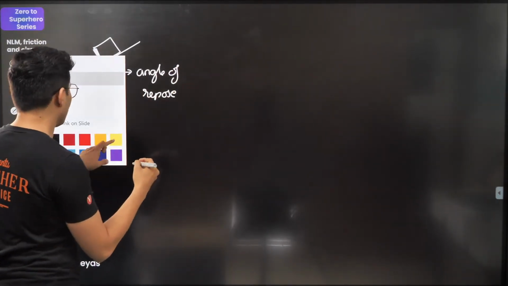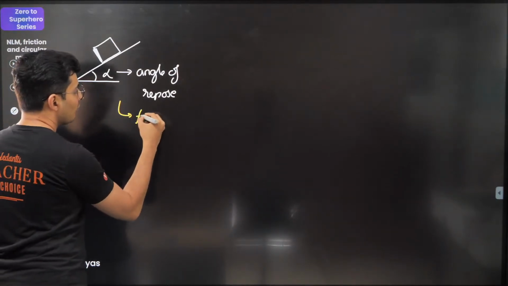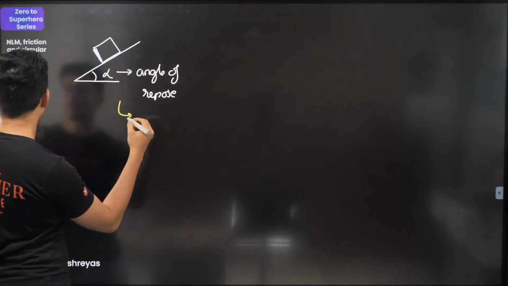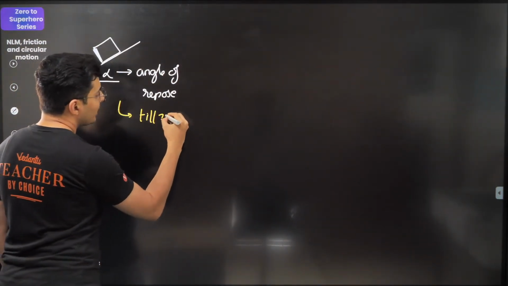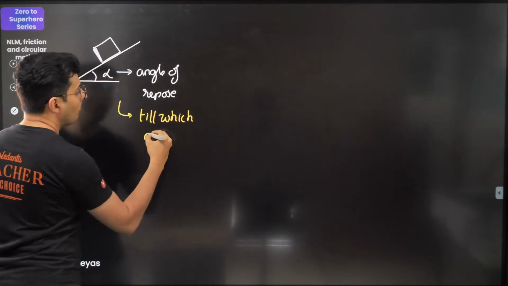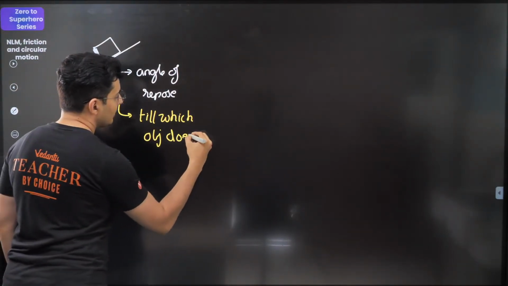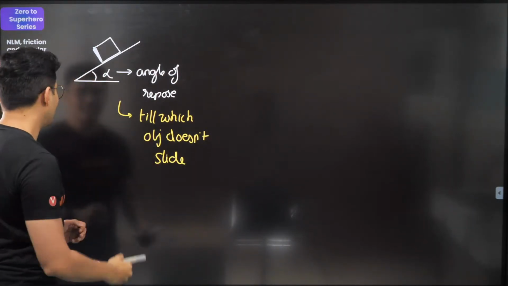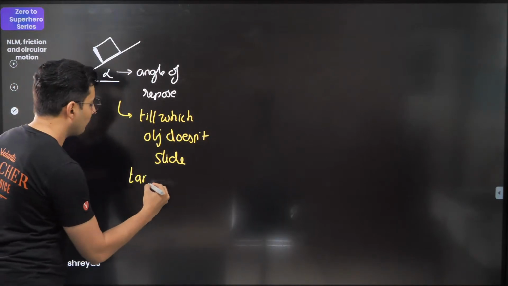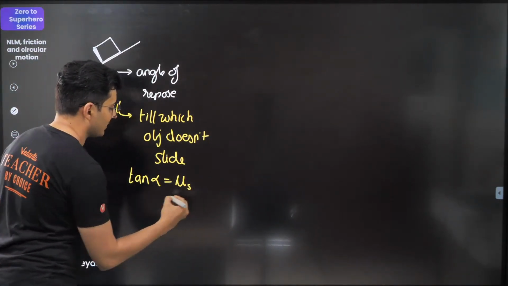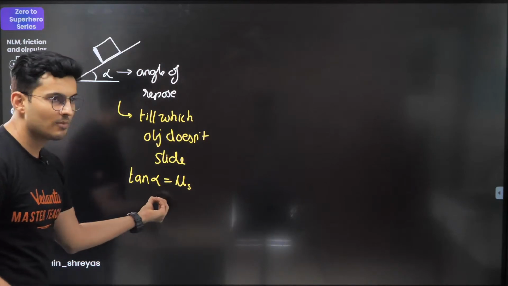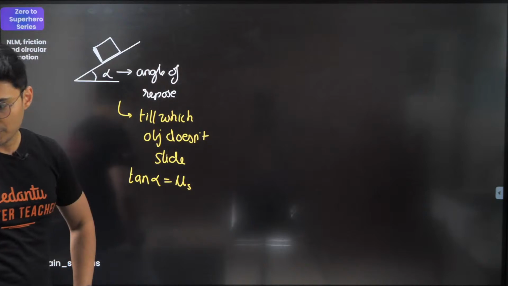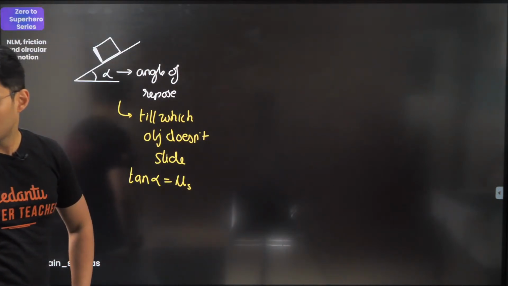Basically it is that angle till which the object doesn't slip or basically slide. And tan of alpha is equal to mu s. So that's how you find the relationship of alpha or the angle of repose with the coefficient of friction. Keep this in mind. I hope this is clear.